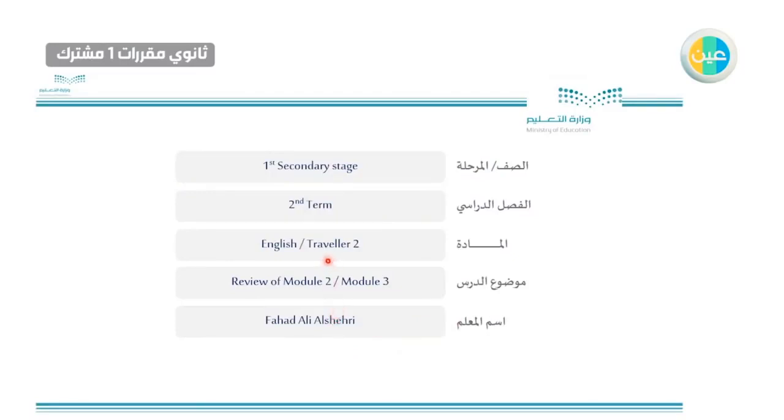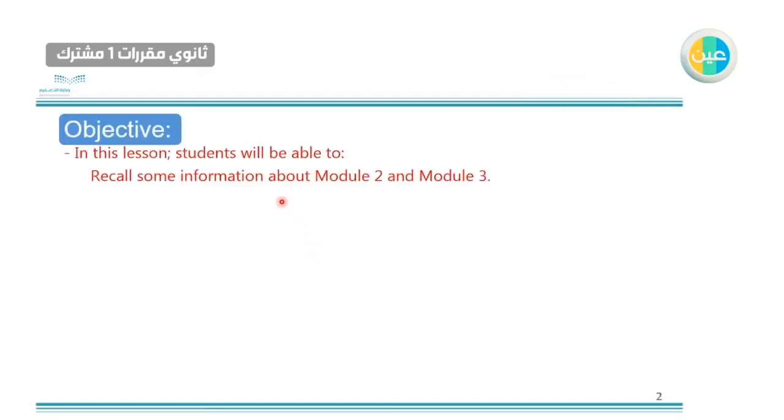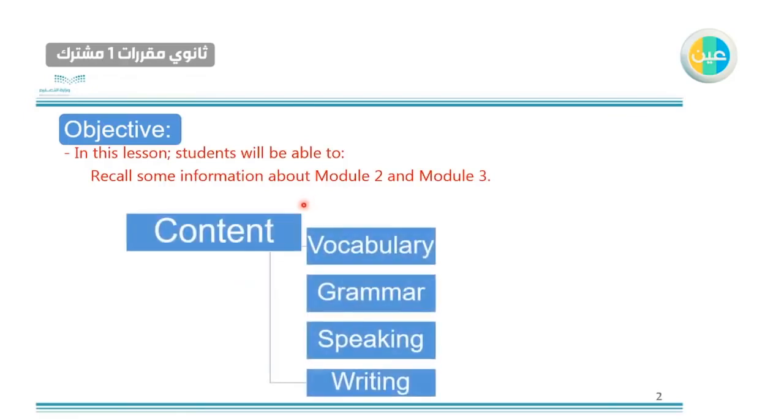We have today English Traveller 2, review of module number 2 and 3 for the first secondary stage, second term. The objective is to recall some information about module 2 and module 3. So we want to review and remember some information about these two modules. The content will be about vocabulary, grammar, speaking, and writing.